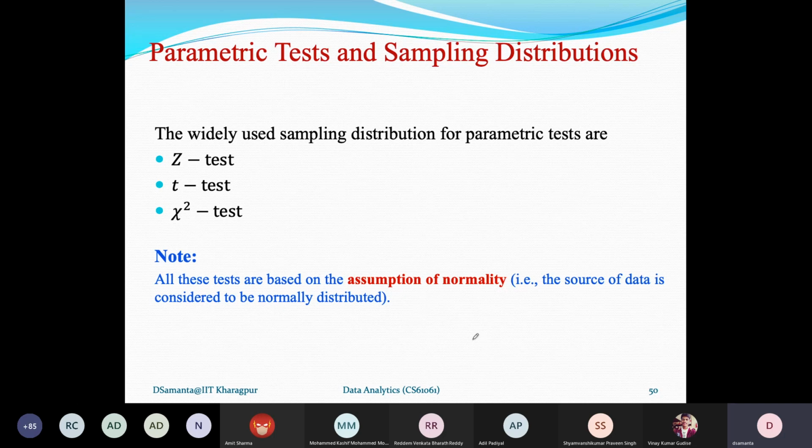Now again, whether Z distribution, so assume that your population follows a normal distribution. So your population, from where you have collected your sample, is normally distributed. Next is which distribution you should consider, because in statistical books there are three distributions, Z, T, and chi-square. So you have to consider which distribution applies. While I was discussing these three sampling distributions, I also gave an idea about it, but